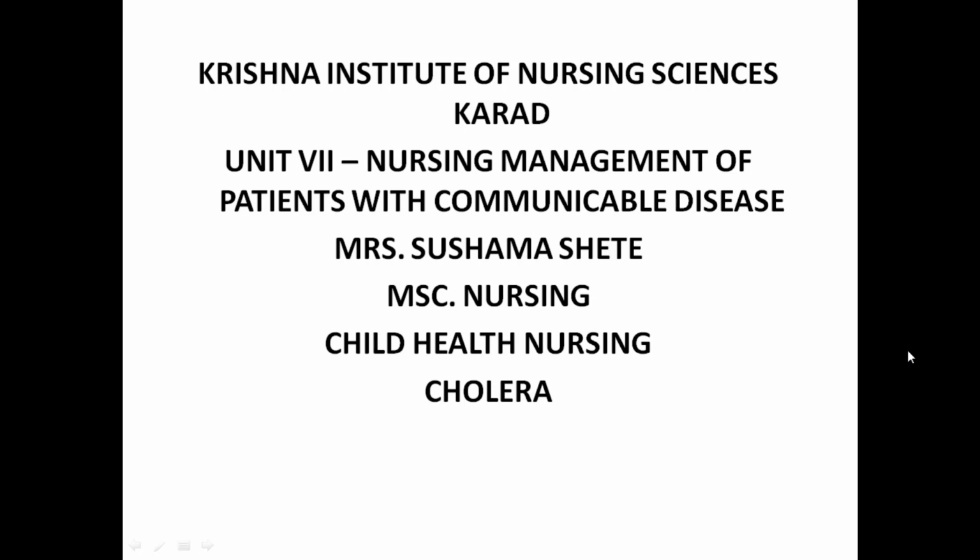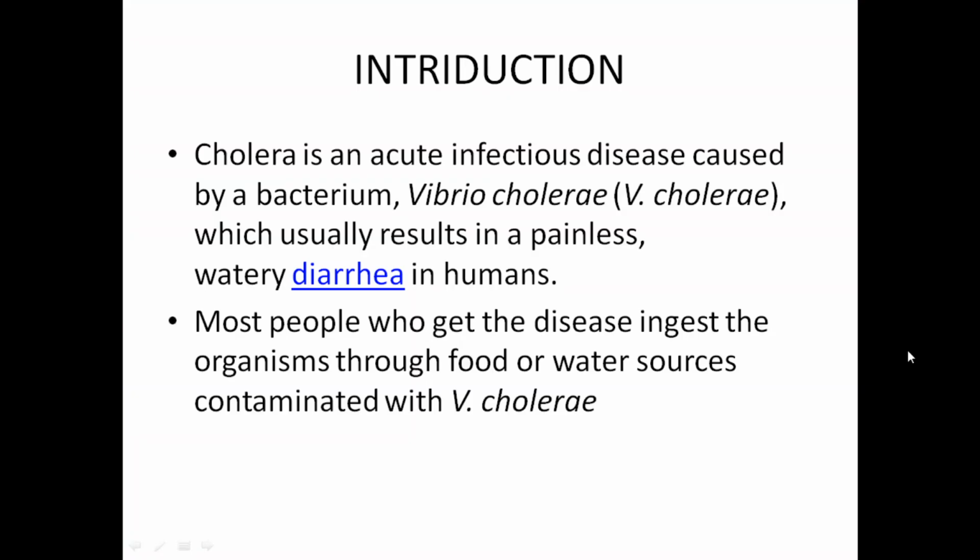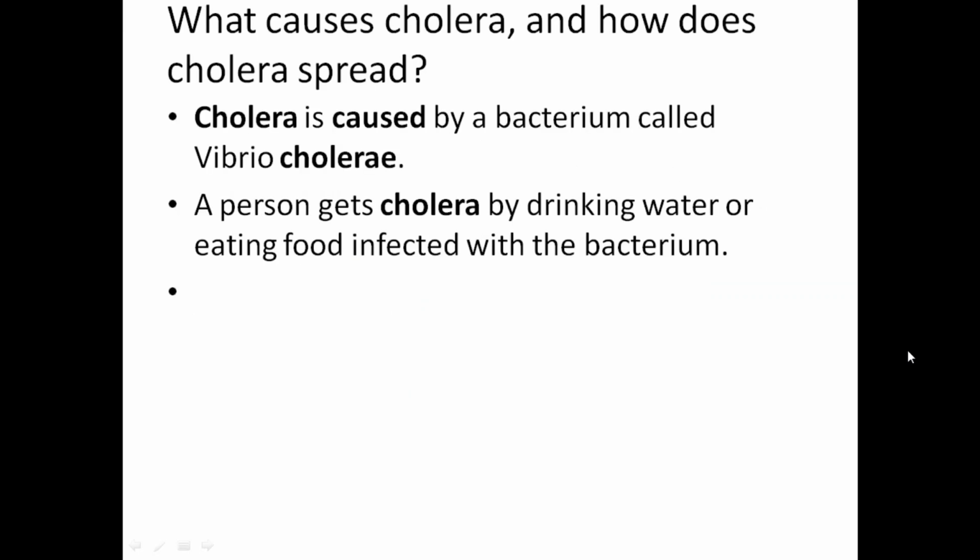Good morning, students. Today I will teach you cholera. So this is the organism of cholera. Now, cholera is an acute infectious disease caused by the bacterium Vibrio cholerae, which usually results in painless watery diarrhea in humans. Most people who get the disease ingest the organism through food or water sources contaminated with Vibrio cholerae.